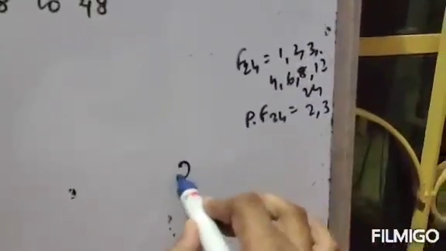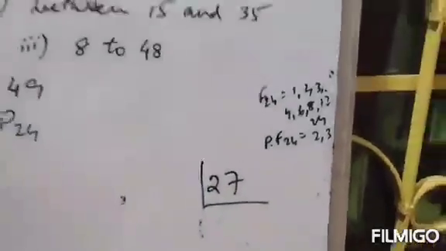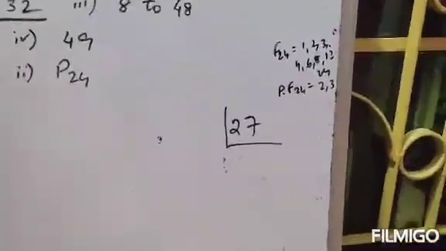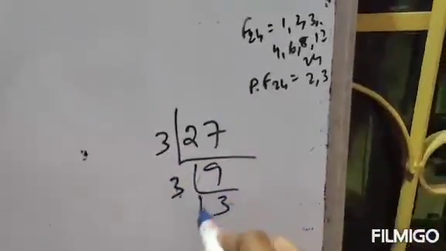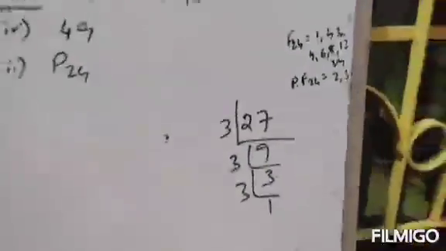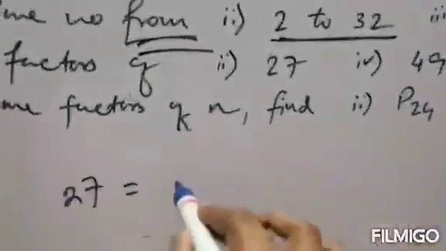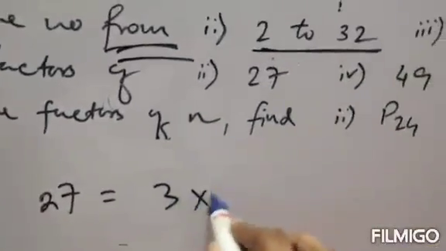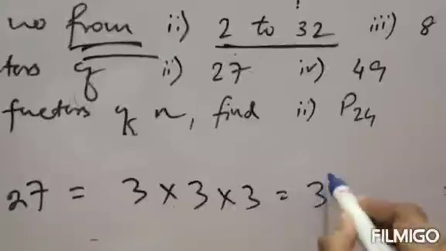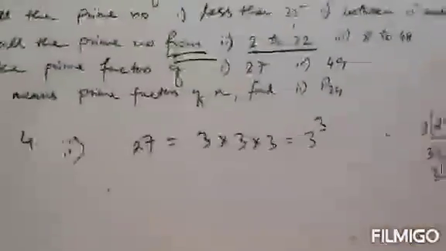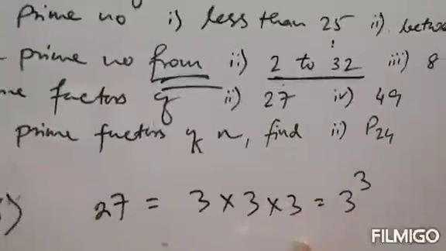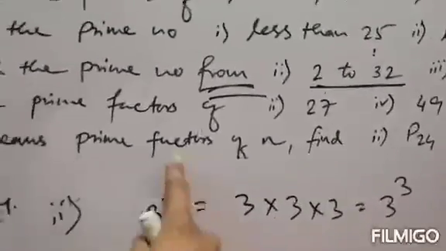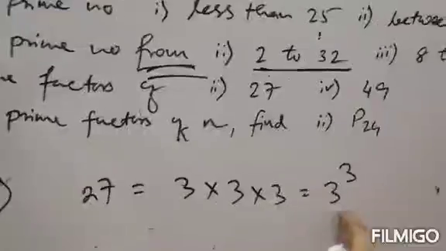Prime factors of 27: you can do rough work like this. 3 9s are 27, 3 3s are 9, 3 1s are 3. That means 3 3s. Clear? So the prime factors of 27 are 3 into 3 into 3. You can write it as 3 to the power 3. Look carefully, these numbers are prime numbers.